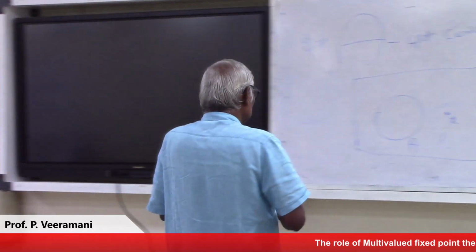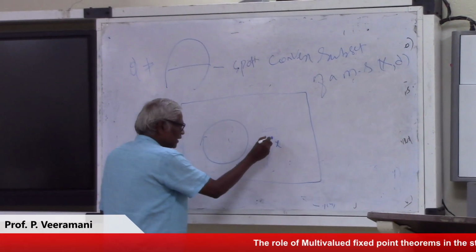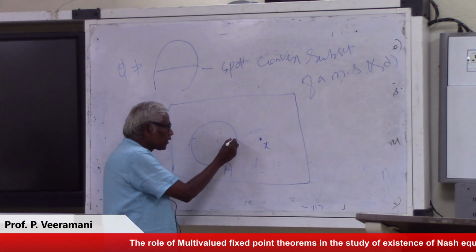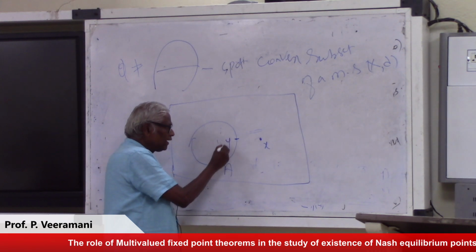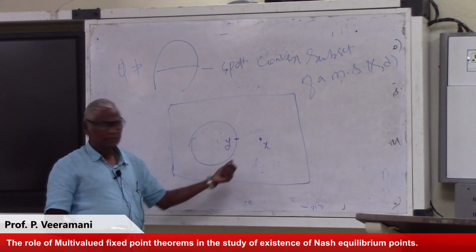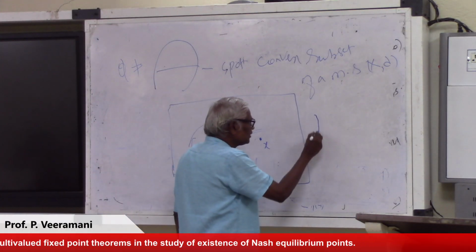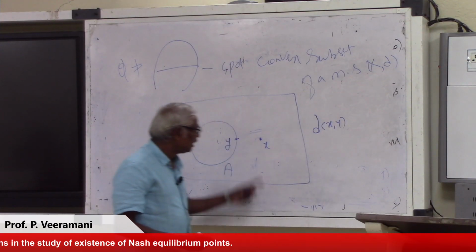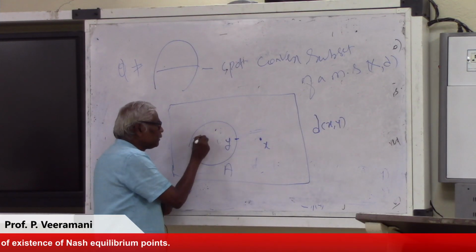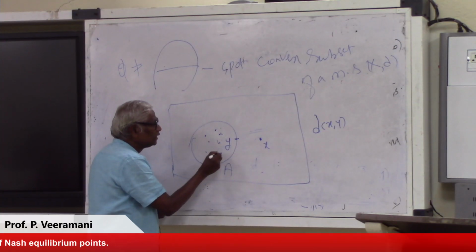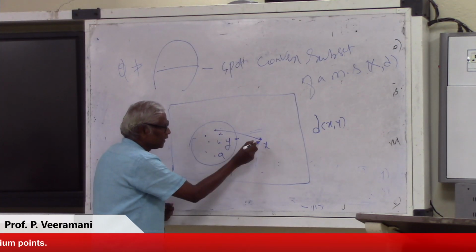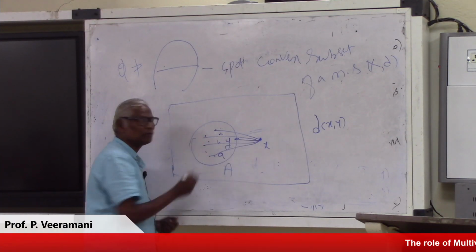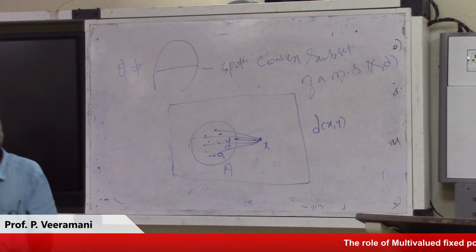What we want is, for a given X, find the nearest point Y from A. What condition should it satisfy? Among any point in A, the distance between X and Y, X and this, all these, among that we want to take the nearest point.